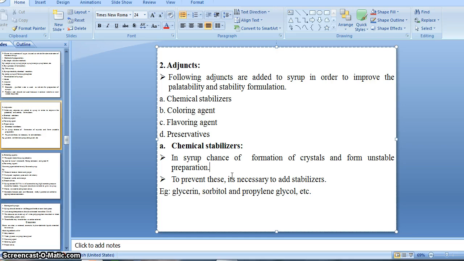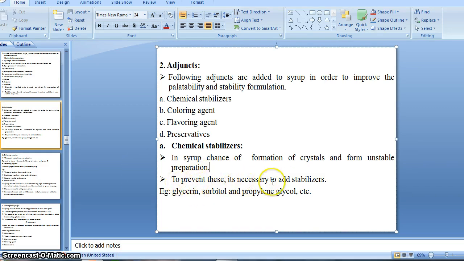Antioxidants and reducing agents also act as stabilizers, but in the case of syrup there is no need to add them, because syrup itself acts as an antioxidant. So we only need to prevent the crystallization.